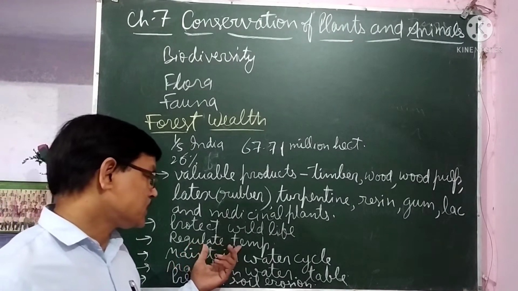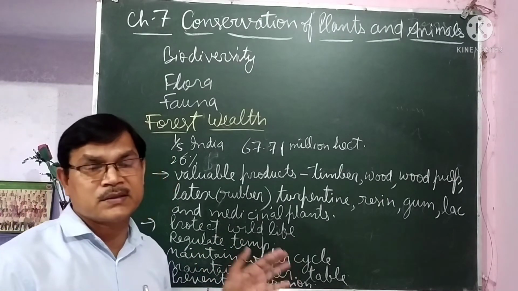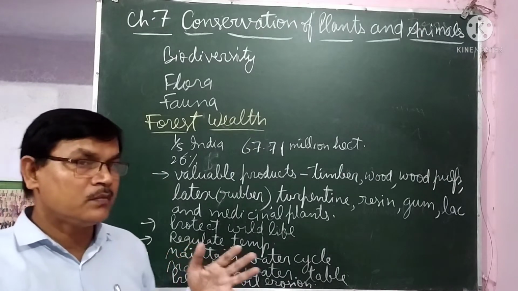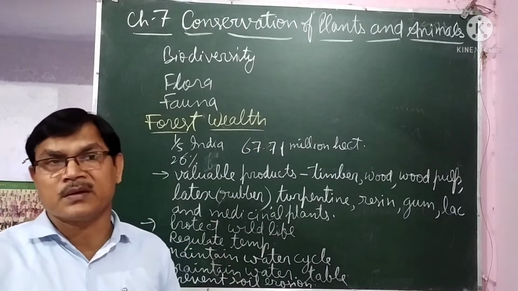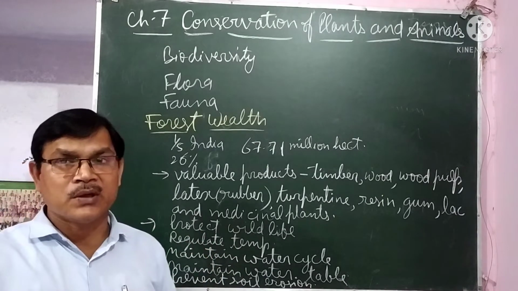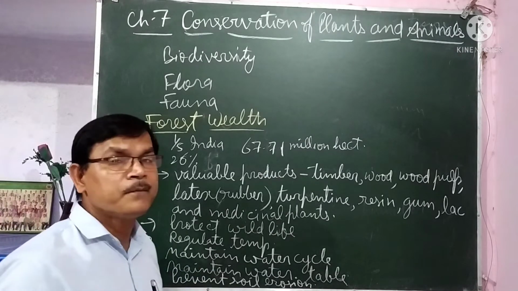So that regulates the temperature of the earth, and forest maintains the water cycle. As you know, plants absorb water from the ground through their roots, and after use they release it through the stomata of the leaves. That process is called transpiration.